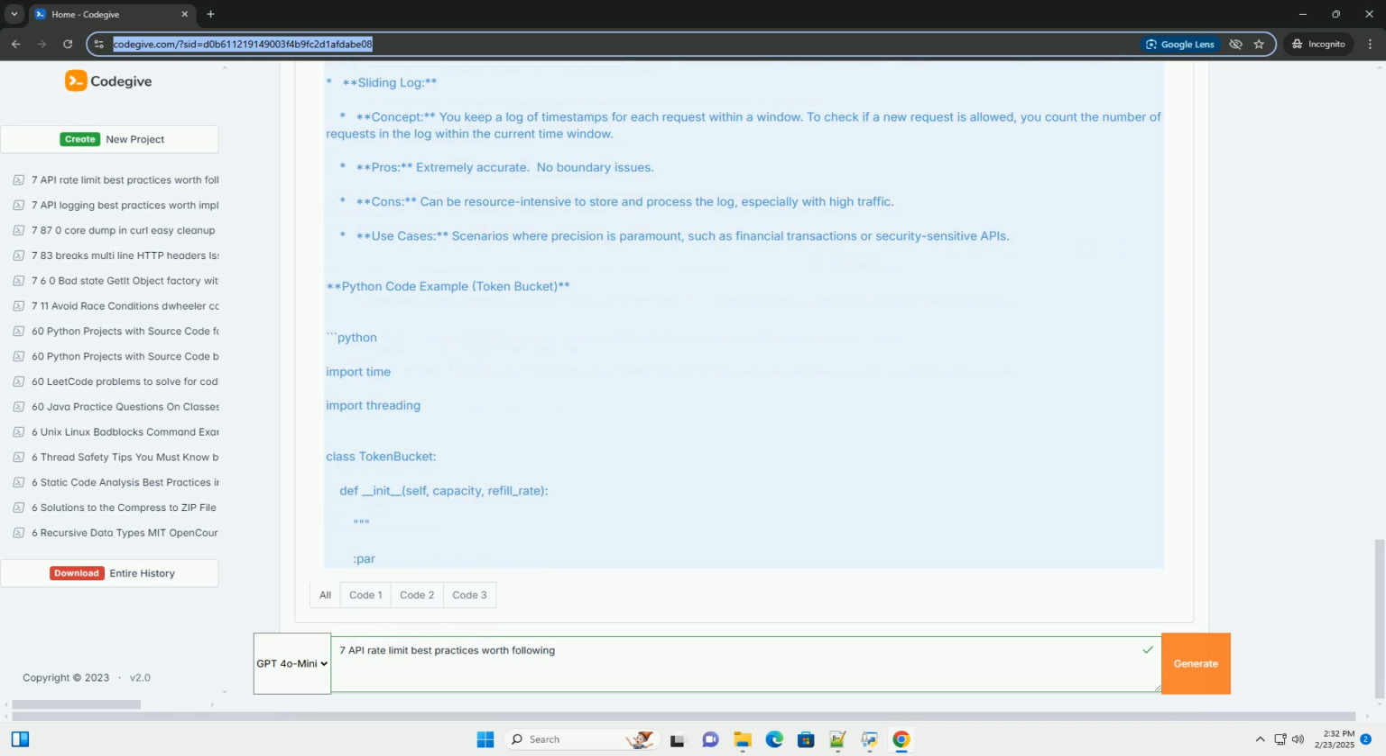By following these best practices, you can create robust and reliable APIs that provide a great experience for your users while protecting your infrastructure. Remember to choose the right tools and algorithms for your specific needs and continuously monitor your API to ensure optimal performance and fairness.